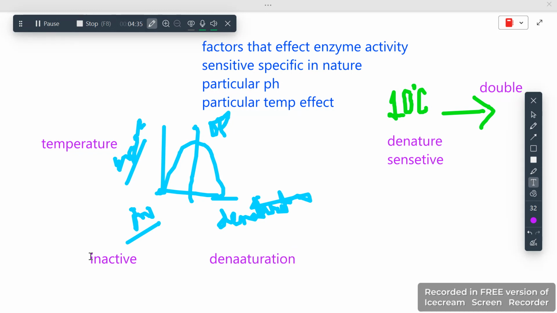Enzymes need a very particular temperature. For example, humans are supposed to have 37 Celsius, or a little change could be 38, but most probably not more than that or less than that, because they will not work. And we have a lot of bacteria as well.